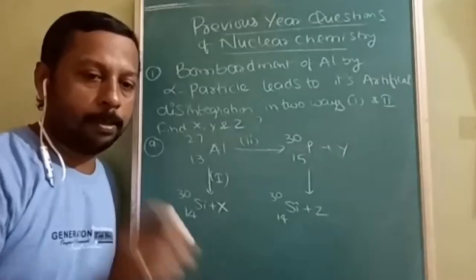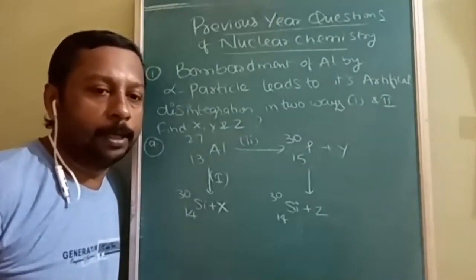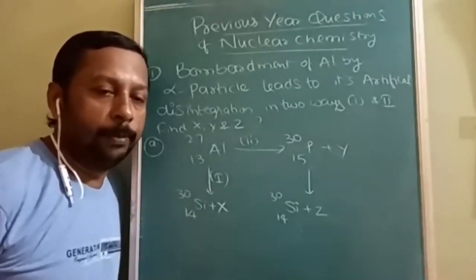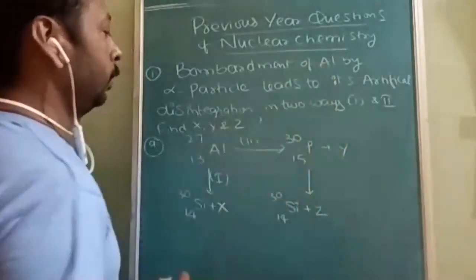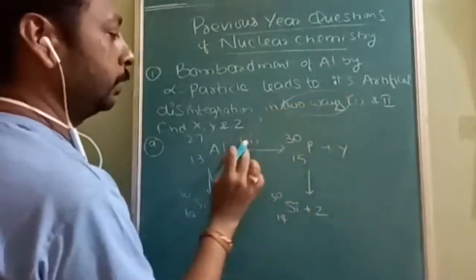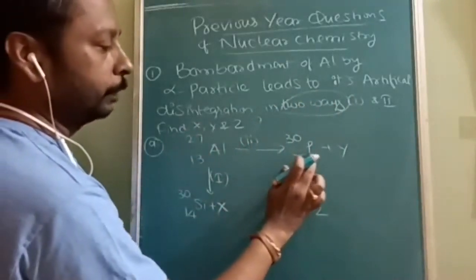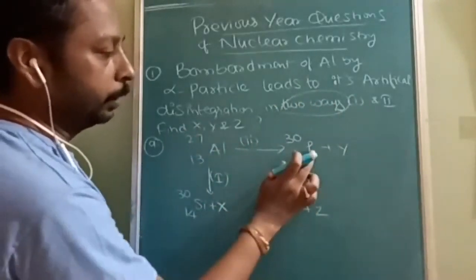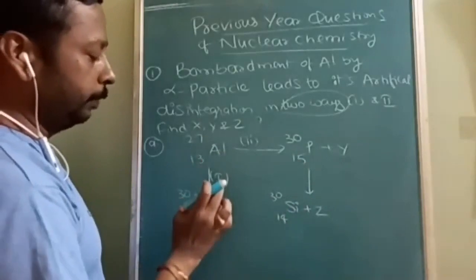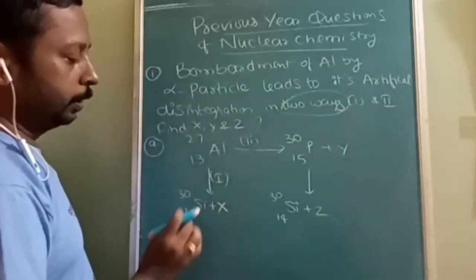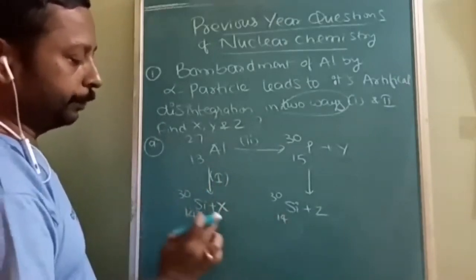Here is question one. Bombardment of aluminium by alpha particle leads to its artificial disintegration in two ways. This is method one, this is method two. In method two, first it forms phosphorus along with particle Y, and that phosphorus further decomposes to give silicon with particle Z. Aluminium on direct decomposition will give silicon. Both ways silicon is the same, and X.